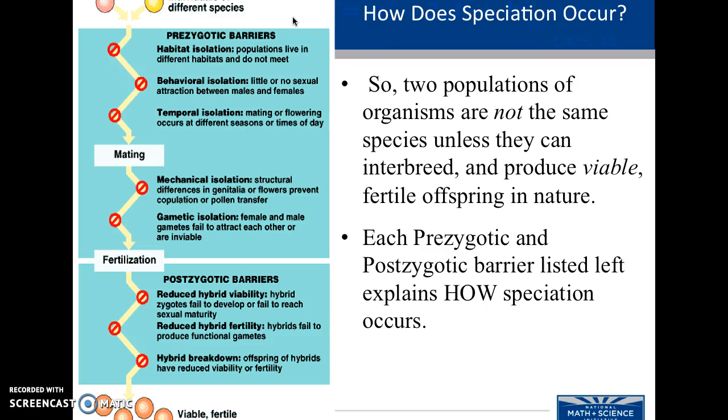So when we talk about how speciation occurs, two populations of organisms are not the same species unless they can interbreed and produce viable, fertile offspring. There are multiple ways that we keep species separate, and we divide the way that nature keeps species separate into two groups: prezygotic and postzygotic barriers.